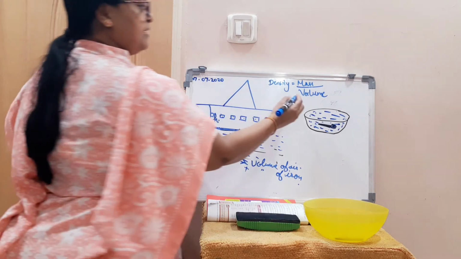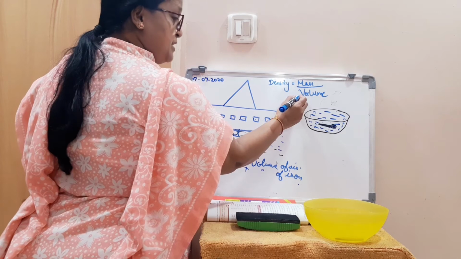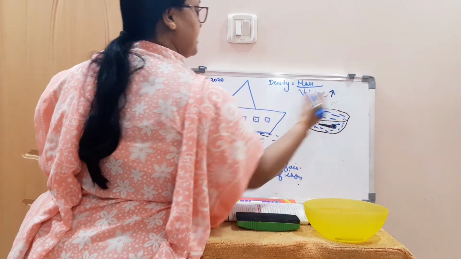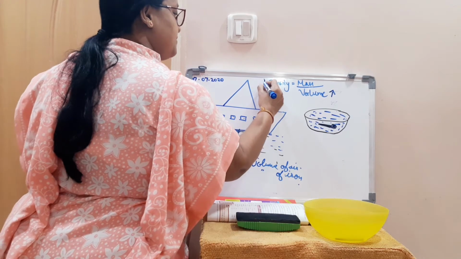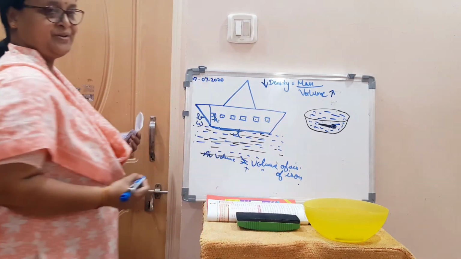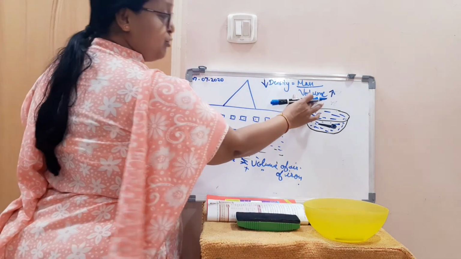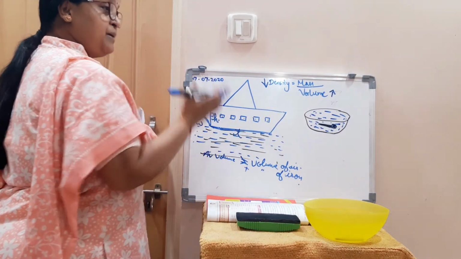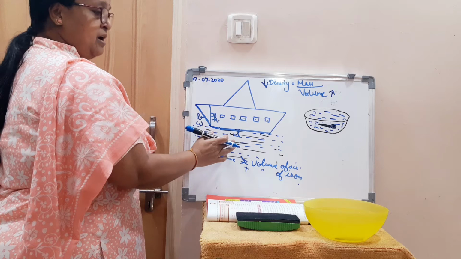So what will happen here in the formula? As volume is more, so volume will be more. So what happens to the density? Density will decrease. As volume is more, the density will be less, and that's why it becomes less dense than that of the water.